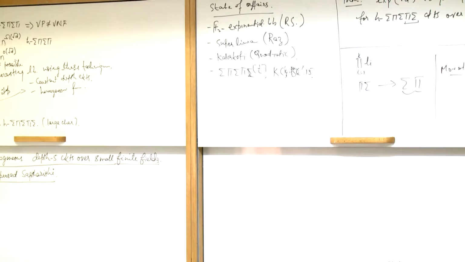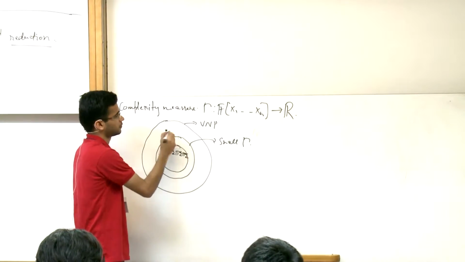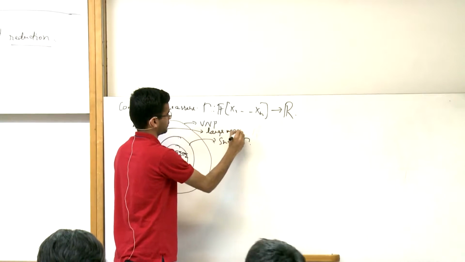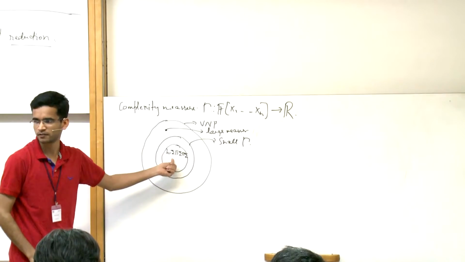These are the polynomials with small gamma. Homogeneous depth 5 circuits of small size will lie somewhere here. We'll show that for all homogeneous depth 5 circuits, the value of this complexity measure is small. Then we'll find a point here and show that this polynomial has a large measure. That will show that this polynomial is not in this class.